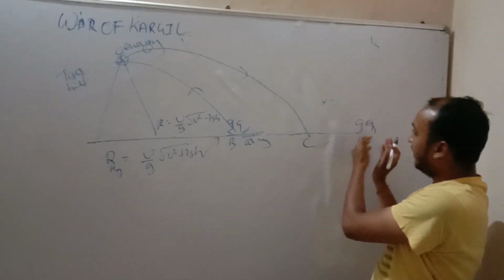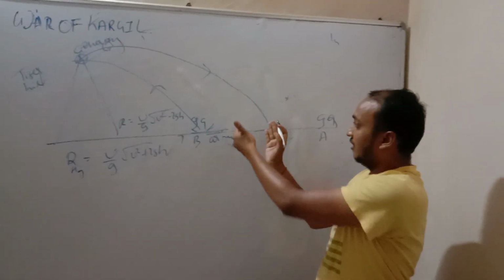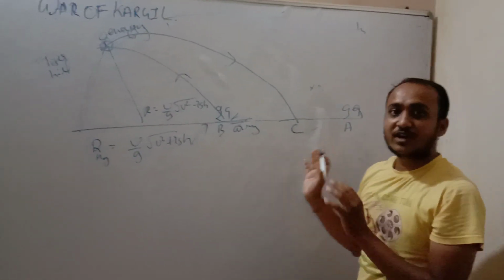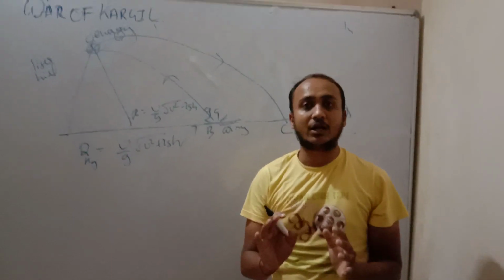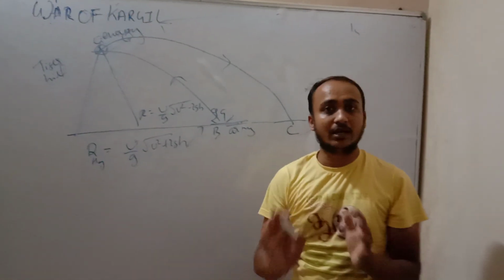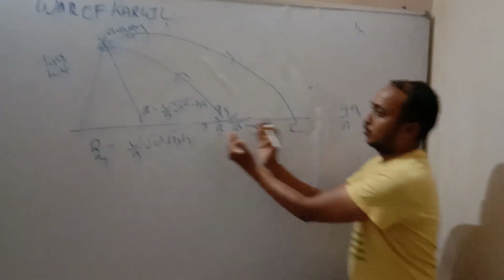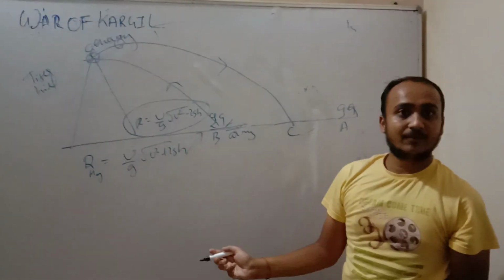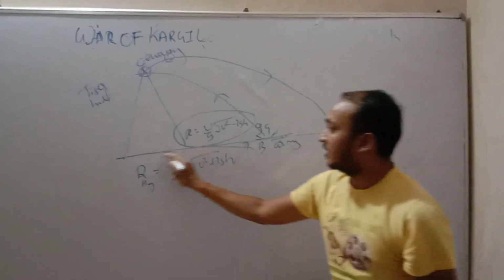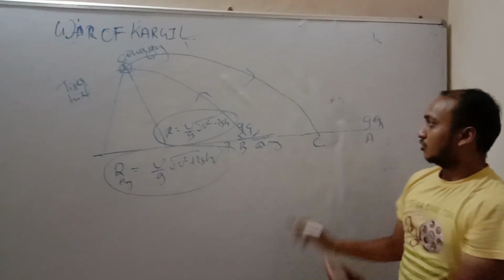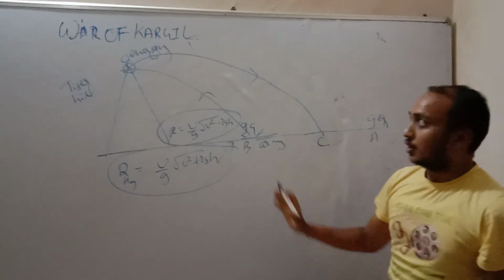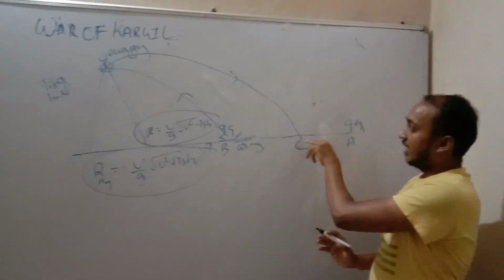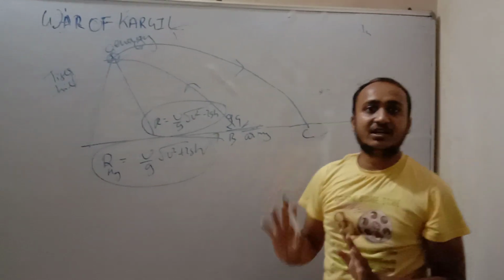Some soldiers will die in going from A to B. It was a very difficult task for the Indian army to reoccupy Tiger Hill, because their maximum range is less and the enemy's range is more. When the army comes to C, the enemy can easily attack.